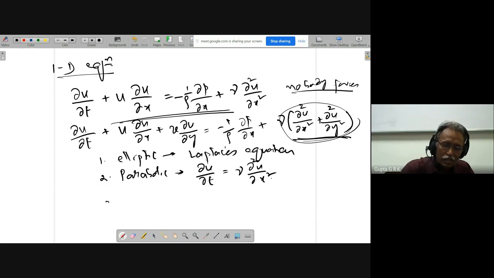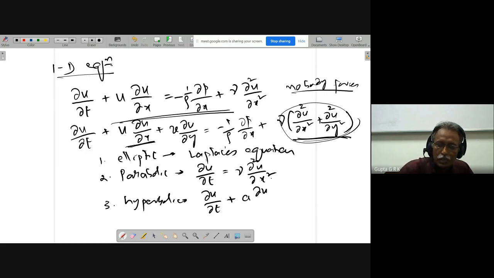And hyperbolic we are going to do with the unsteady term and one term here. Initially we will take ∂u/∂t plus a ∂u/∂x equal to 0, where a is the sonic velocity, and this is linear. Then we are going to do ∂u/∂t plus u ∂u/∂x, which is non-linear.